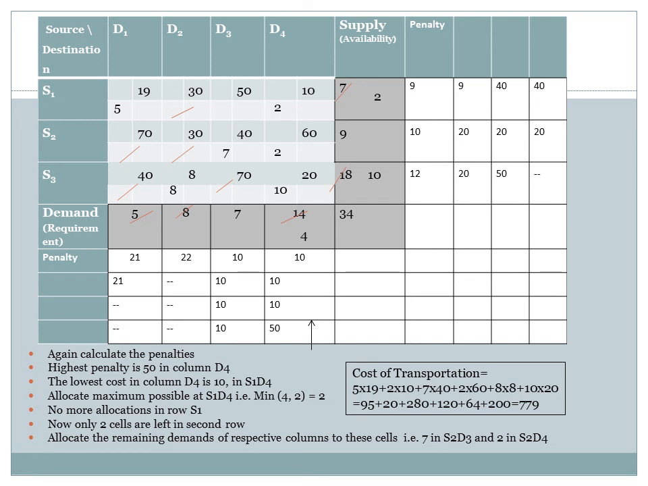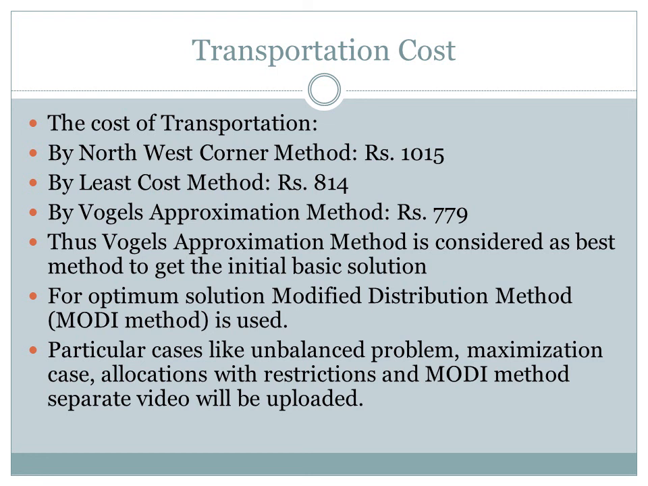Thus, the cost of transportation can be calculated as 5 into 19 plus 2 into 10 plus 7 into 40 plus 2 into 60 plus 8 into 8 plus 10 into 20, that is 779. Comparing these with the northwest corner rule and with the least cost method, Vogel's approximation method has the lowest cost. Thus, Vogel's approximation method is considered as best method to get the initial basic solution.